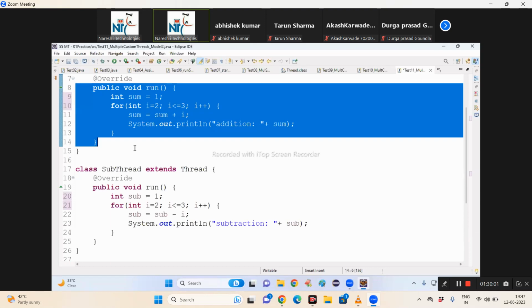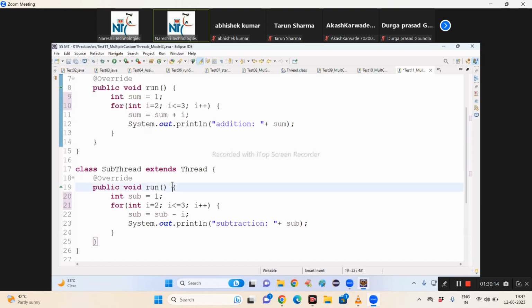Sum value 0, right? What question did you ask? 0 to 20 or 1 to 20? 1 to 20. Then how can I write 0? Start from 1 now. You told start from 1. Sum value 1. 1 plus next value 2. Okay. So that way you have to give the explanation.